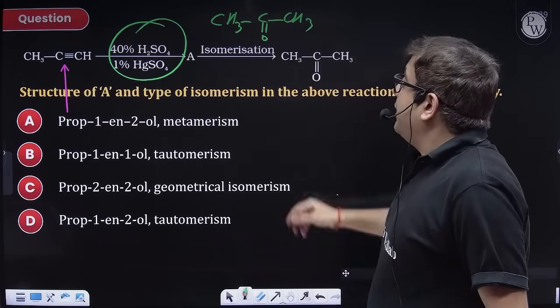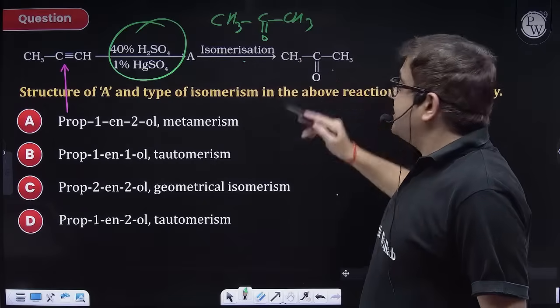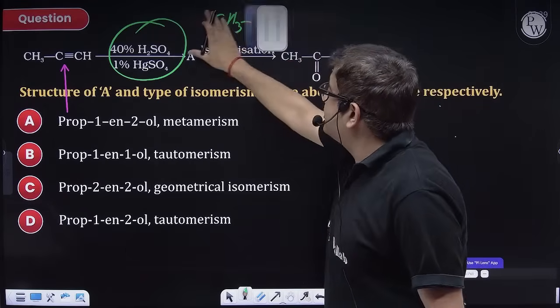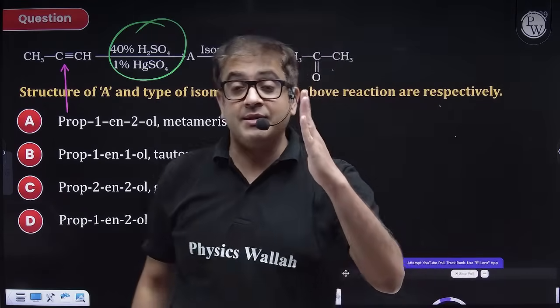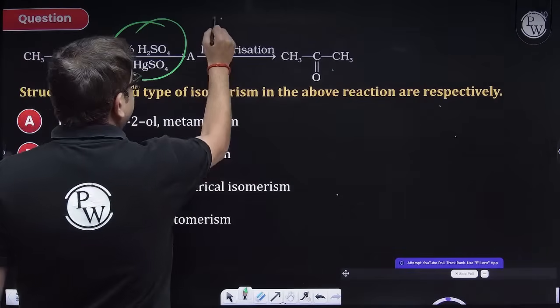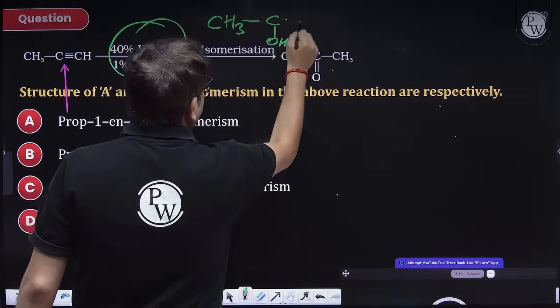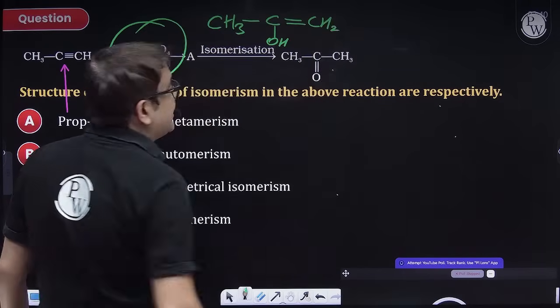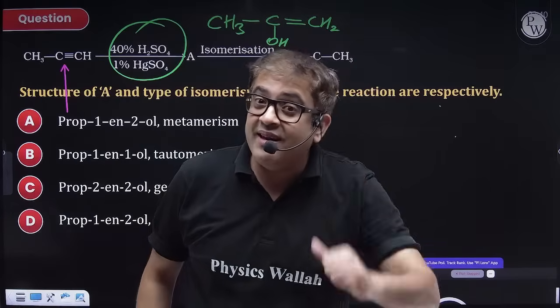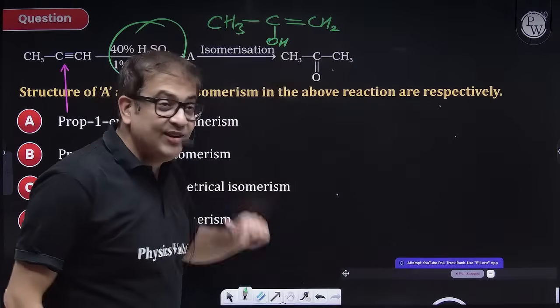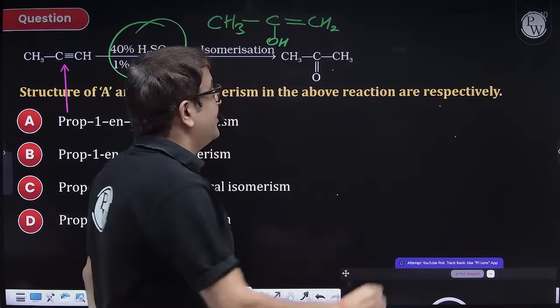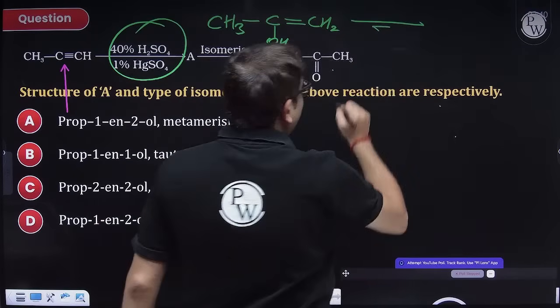Now, it is saying after isomerization, it is forming acetone. That means it is talking of the step-by-step analysis. So what is the first step? CH3, C, OH, double bond, CH2. But now I do not even require another molecule. Why? Because this is enol form, an unstable form. So it will rather tautomerize itself.